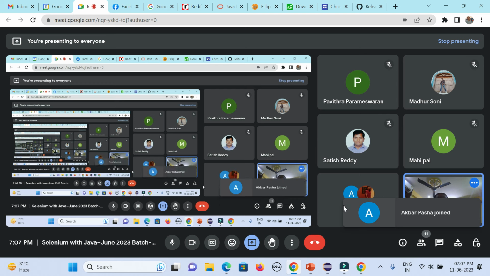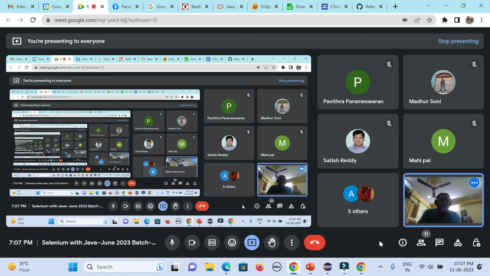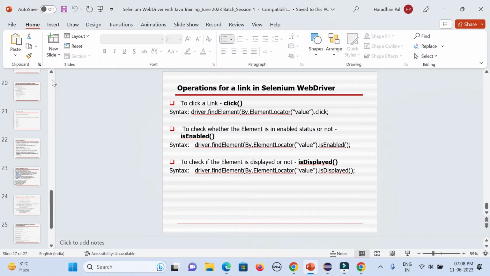We are starting. So myself Haradhan, working for a major IT giant for the last 16 years. I have good experience in automation testing, API testing along with DevOps. Okay, so we'll start from today's session.